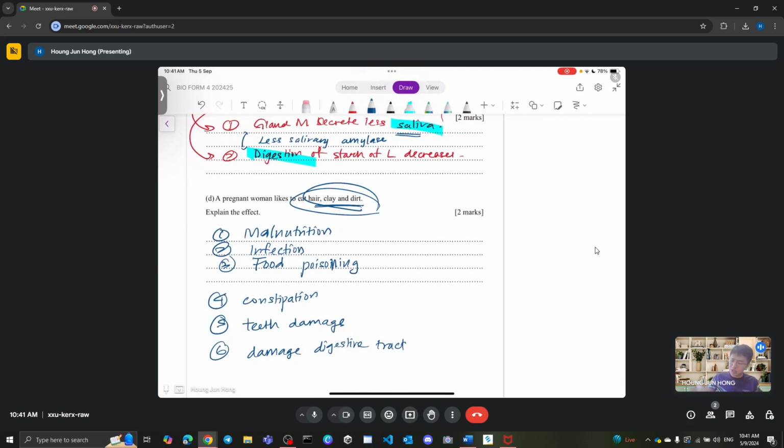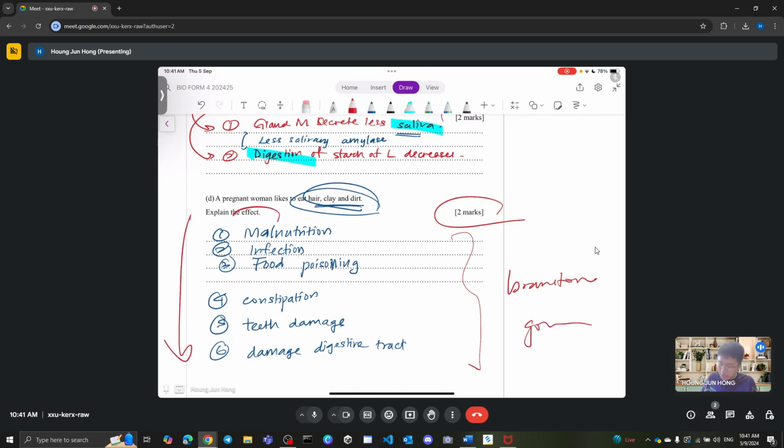So in your exam, what do you do? First of all, think about that. This question is so hard. Everyone else also doesn't know what to do. No one knows what to do. But everyone wants to do what? You have to score your marks. So everyone just try your best to brainstorm your answer and pad your answer. Try to think of as many effects as possible and just score the 2 marks.